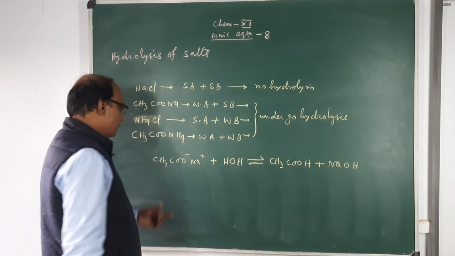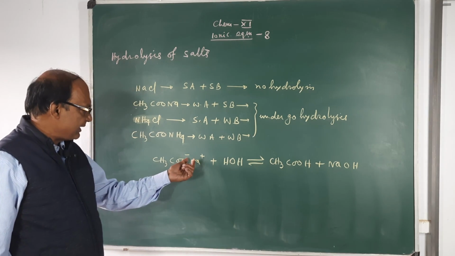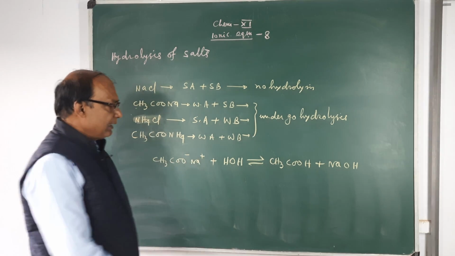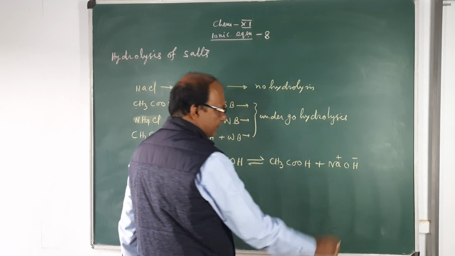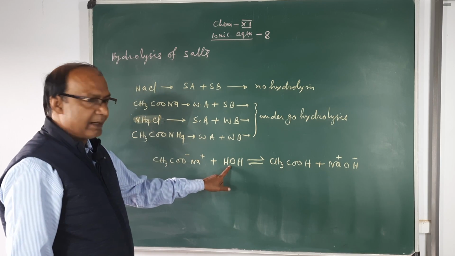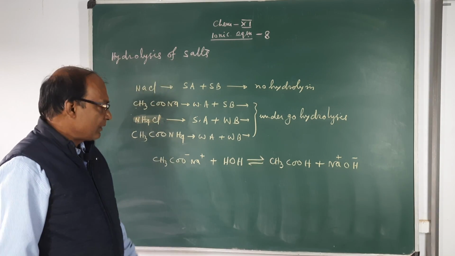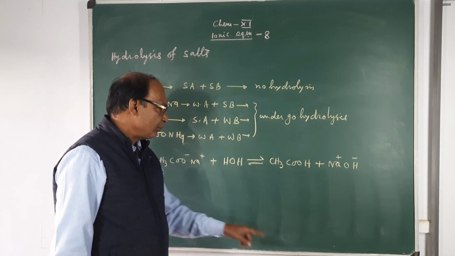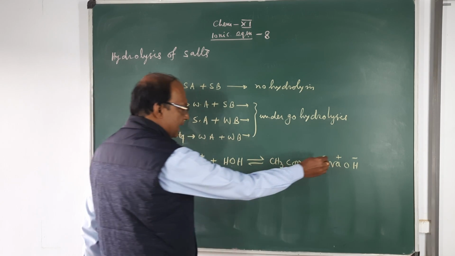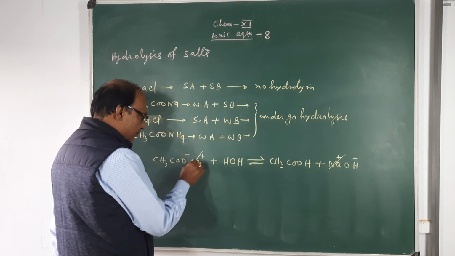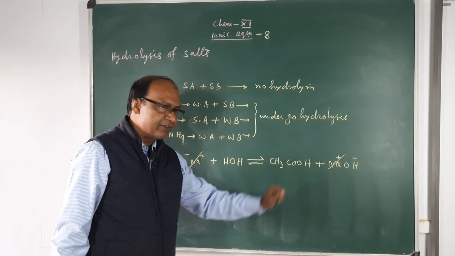Every salt is a strong electrolyte, so it is ionized as minus and plus. Water is a weak electrolyte, acetic acid is a weak electrolyte. Now you can cancel sodium ion from both sides.